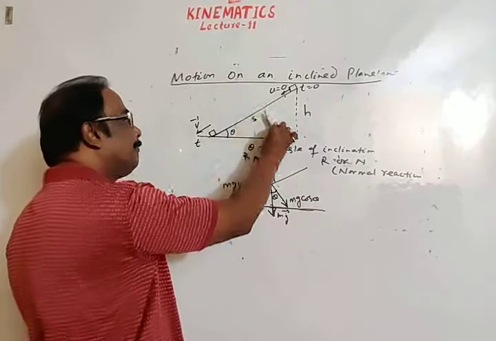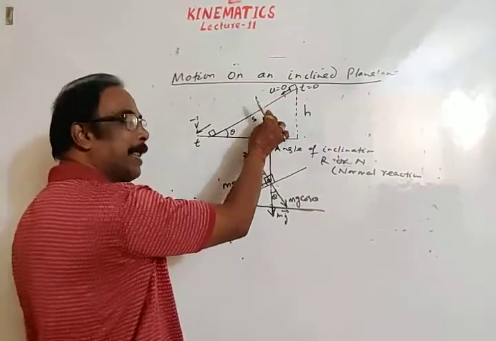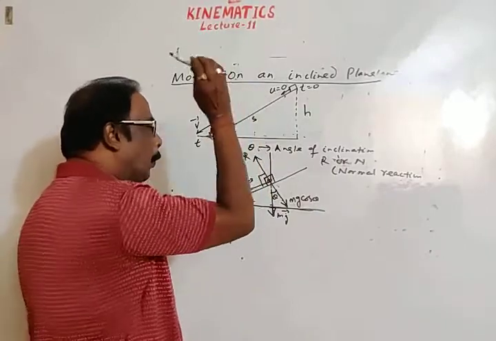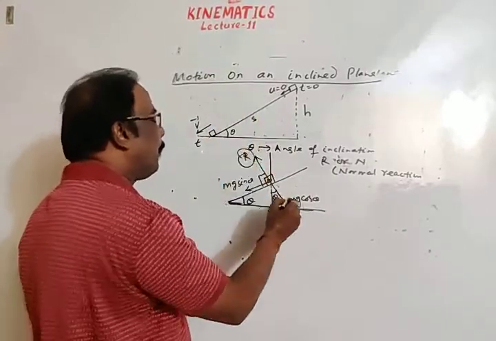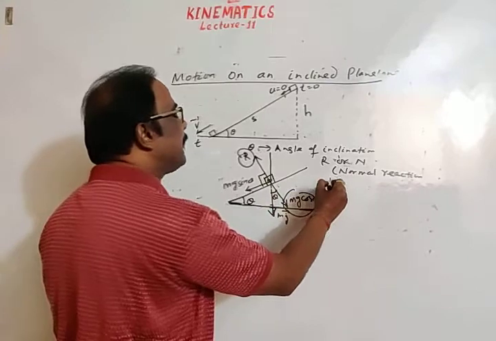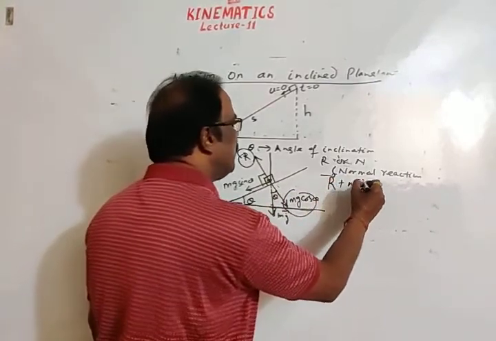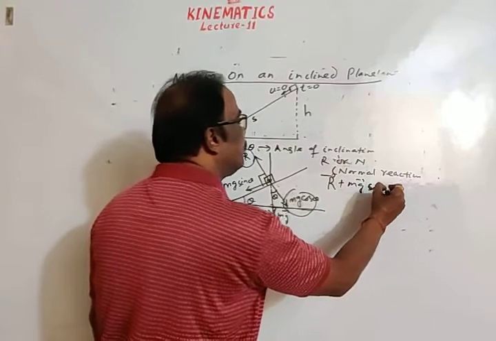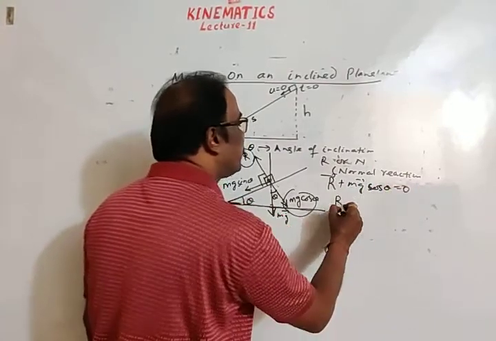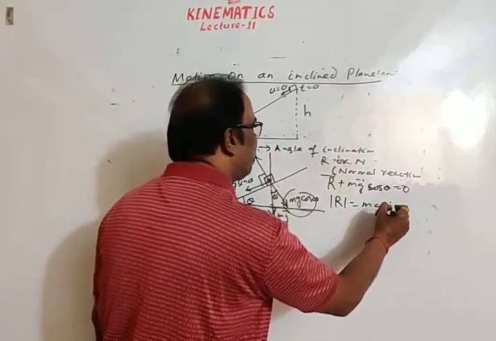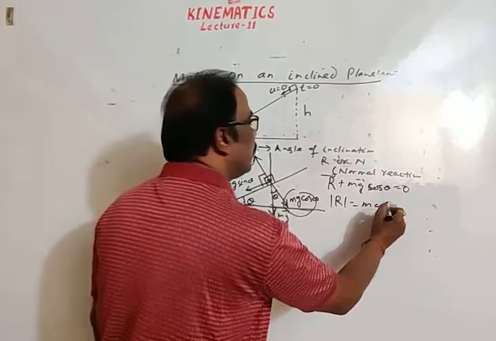In this case, there will be no motion perpendicular to the plane. When a body is released, have you observed the body moves like this? No. So here the upward force and downward force balance each other, means R plus mg cos theta is equal to 0, means magnitude of normal reaction must be equal to magnitude of mg cos theta.